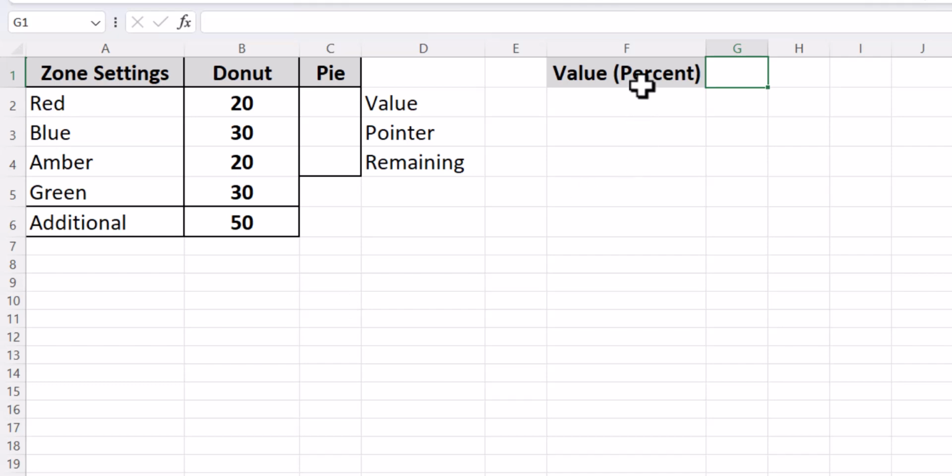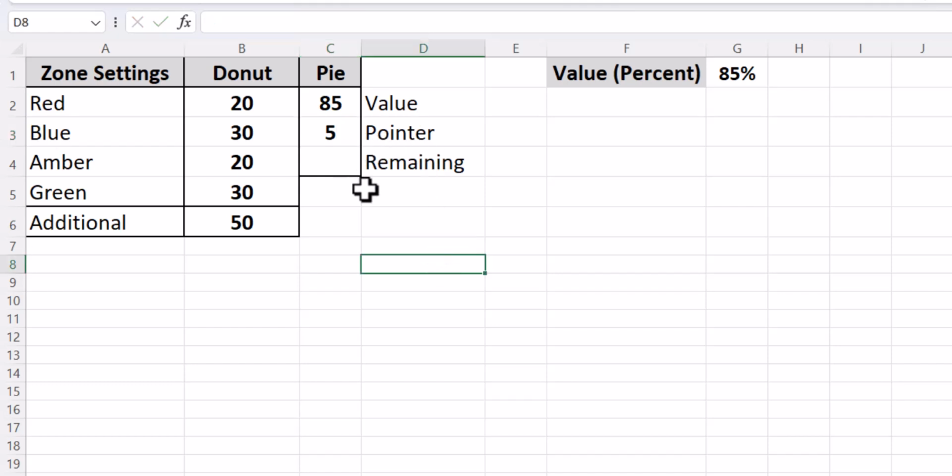If you see, here we have value in percent written. So write the percent which you want to enter. I have written 85% here. Here I would be converting this to a number, so I multiply this by 100. This is the pointer value, the pointer which you see in the gauge chart. For example, I am putting it 5 for the time being.